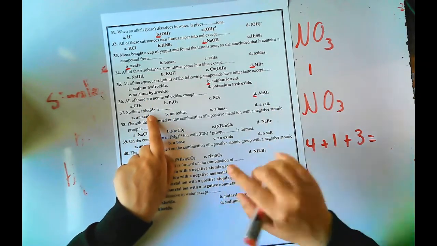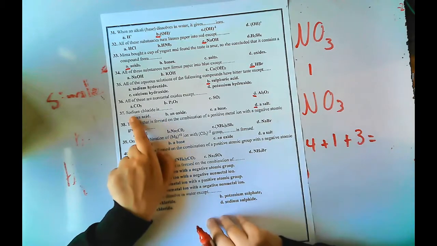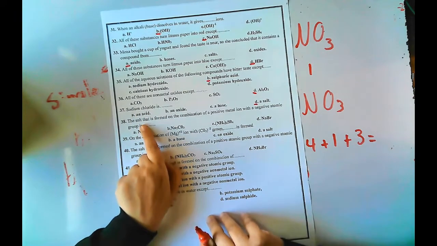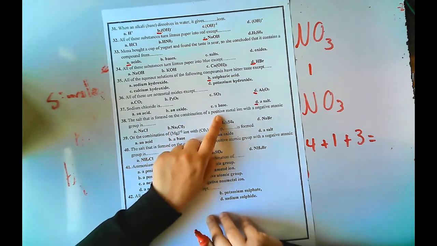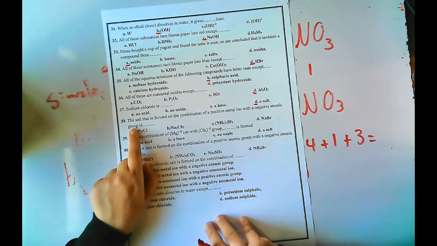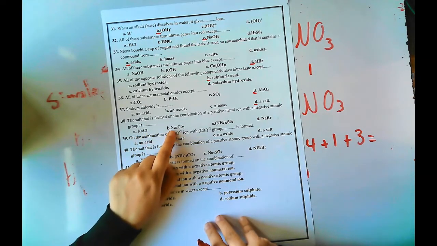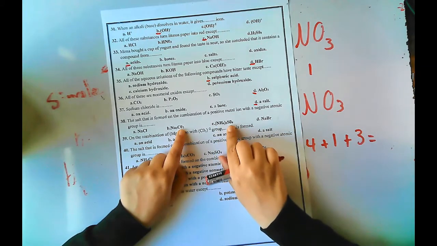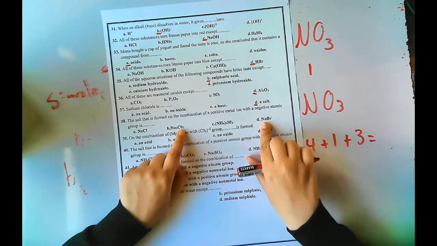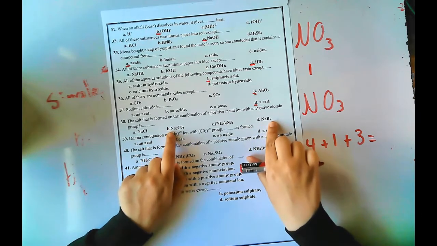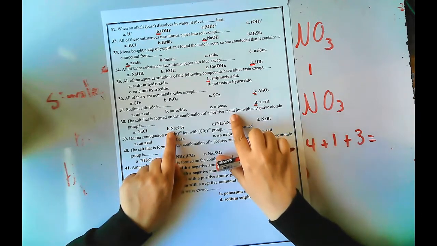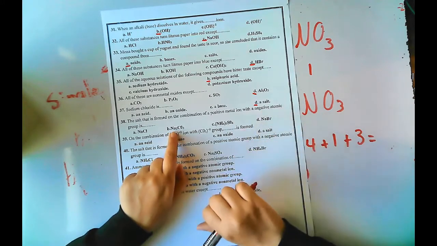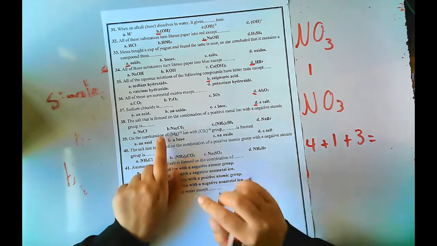Sodium chloride is salt, because it's formed of positive ion with negative ion. The salt is formed from combination of positive metal, مين البوزيتيف metal, and the negative atomic group. وعايز metal مع atomic group. This is metal and non-metal. This is metal and atomic group. ماشي اوكي. طب this is atomic group and atomic group. This is non-metal. This is metal and non-metal. يبقى هي دي عشان هو عايز metal with negative atomic group. Sodium metal و carbonate negative atomic group.